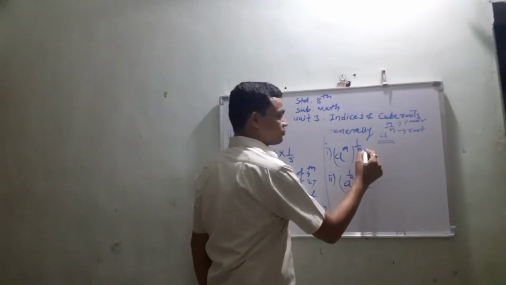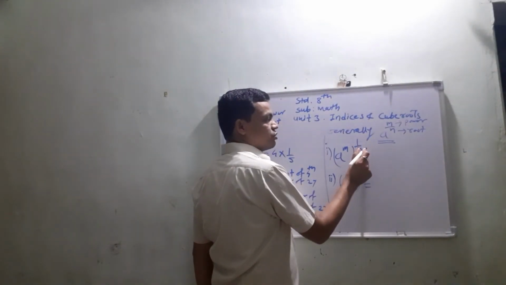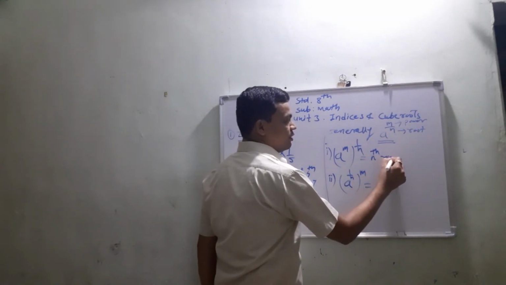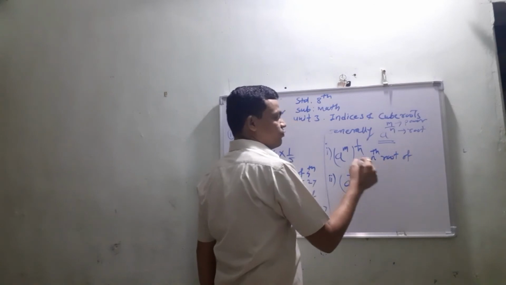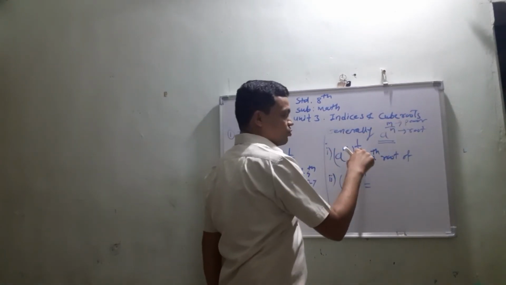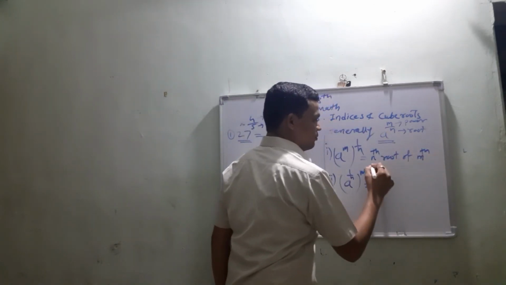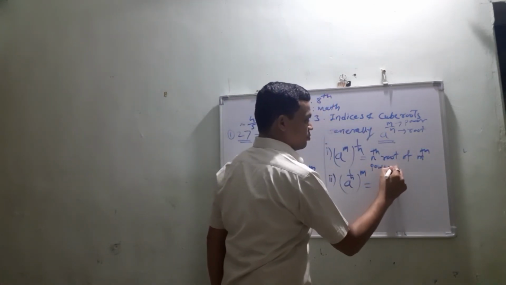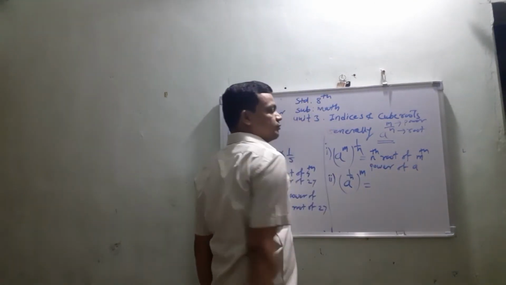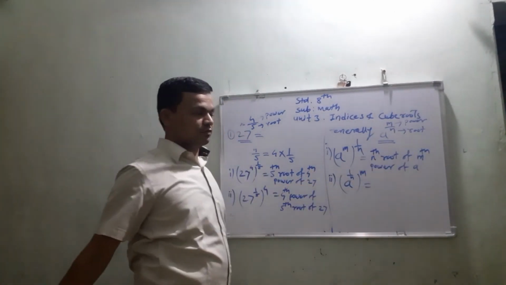See, first 1 upon n shows root. So nth root of, now inside m is a power, so nth root of the mth power of the given number, that is a. This is the meaning of the first number.